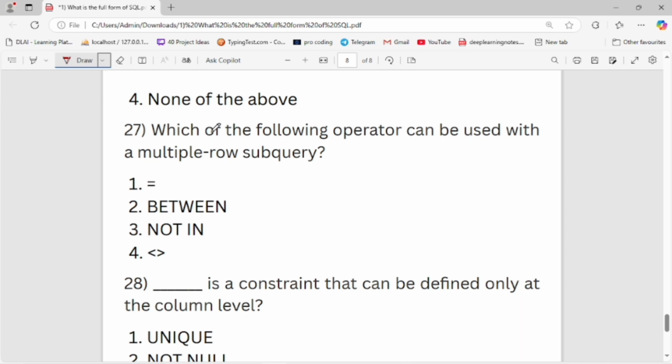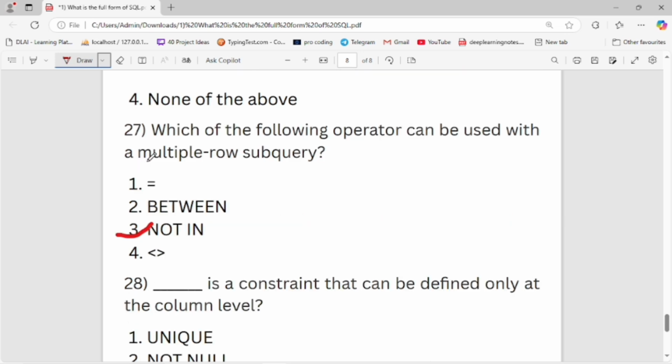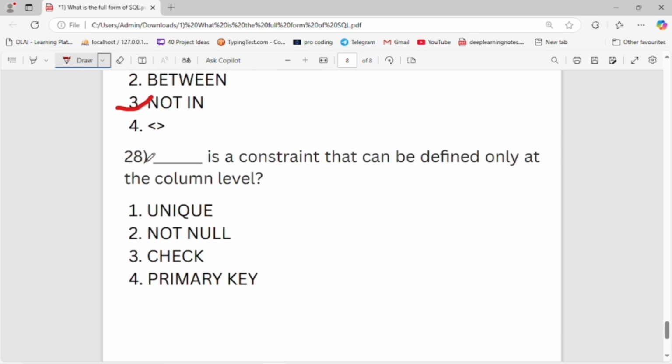Which of the following operators can be used with a multiple-row subquery? First is equal, second is between, third is not in, fourth is not equal. Third is the right option to use with a multiple-row subquery. Now let's move to the next question.